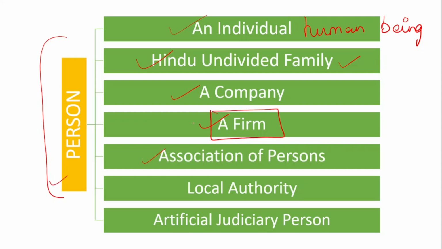Next is association of persons. Now, what does association of persons mean? It is a group of people where all people will join their hands together for a common purpose of earning income. So, here many people who are having common interest will join hands together and they will start working towards a particular event and start earning income. This association of persons is also, in the eye of income tax, called as person.